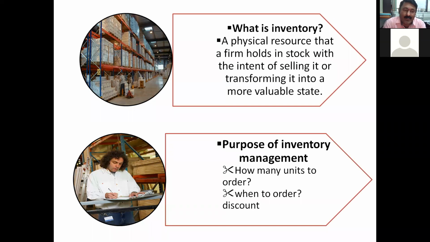In the manufacturer category, maybe mixers and grinders, maybe refrigerators, ovens, etc. required in the kitchen, two-wheelers, four-wheelers, whatever the items. So a physical resource that a firm holds in stock with the intention that it will get sold, or transforming it into a more valuable state. So this second category, there are again two that we have discussed. Again, it may be a raw material or it may be a semi-finished product.